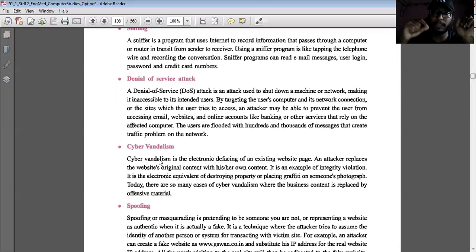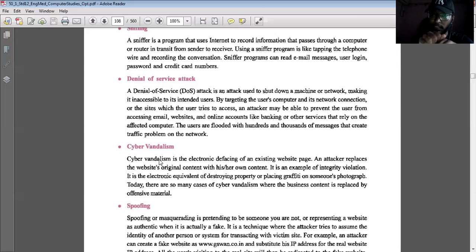I have already made it as a fake site. Whatever data the user enters, their full name, ID, password, and their PAN card, Aadhaar card, as well as bank details, will be entered in that particular site, which is my site. As an attacker, the data will be leaked. If I get that data, I can easily access their bank accounts and do many unwanted transactions. This is known as cyber vandalism.